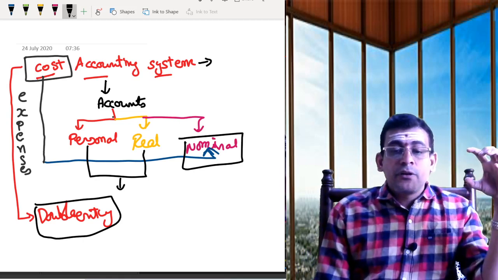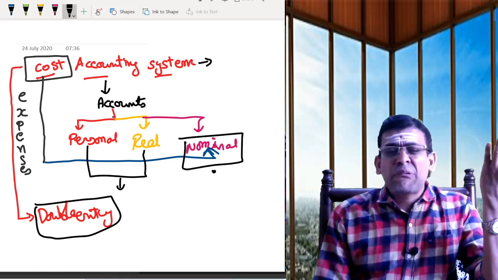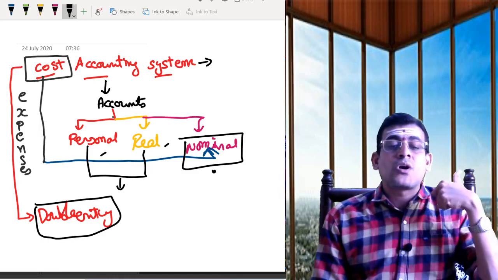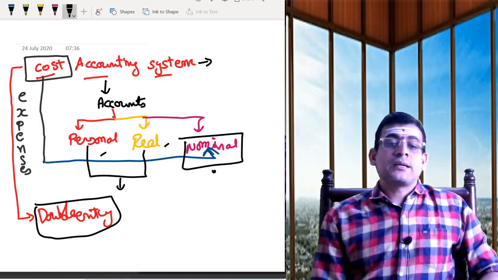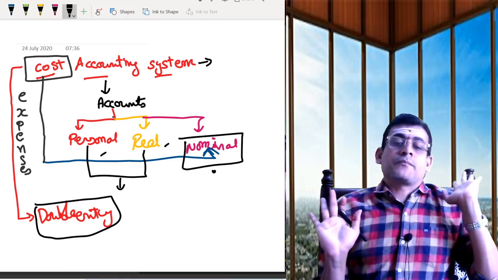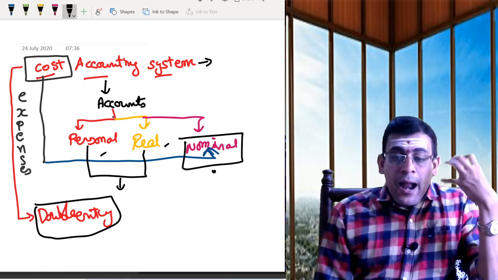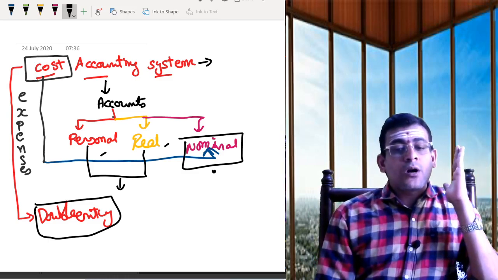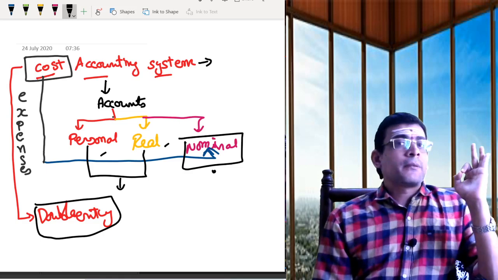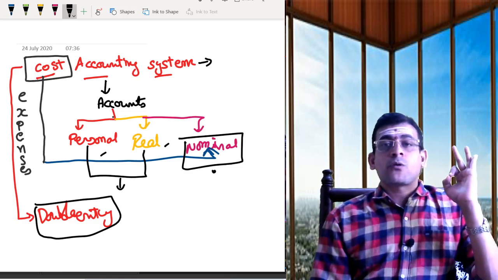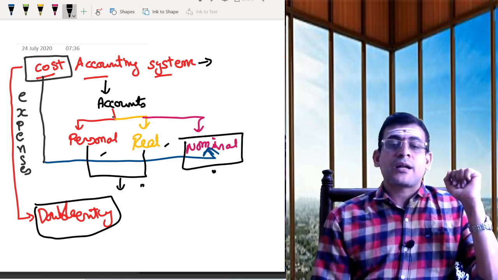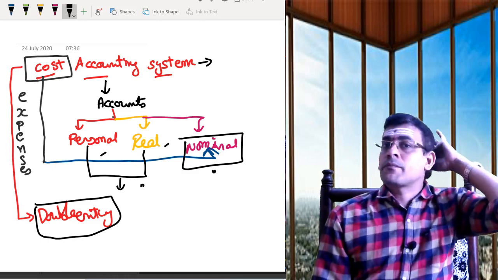Now you may be getting a doubt. As I had said, we are focusing on nominal. We are not focusing on real. We are not focusing on personal. Then how can there be something called double entry? That is the reason we are creating some sort of control accounts for balancing your double entry. Suppose I am telling you your focus is purely on nominal, you are leaving personal and real accounts. But I am also saying I need to prepare my books of accounts on double entry. If I don't record the real account transactions or the personal account transactions, then how can I follow double entry? I can't.